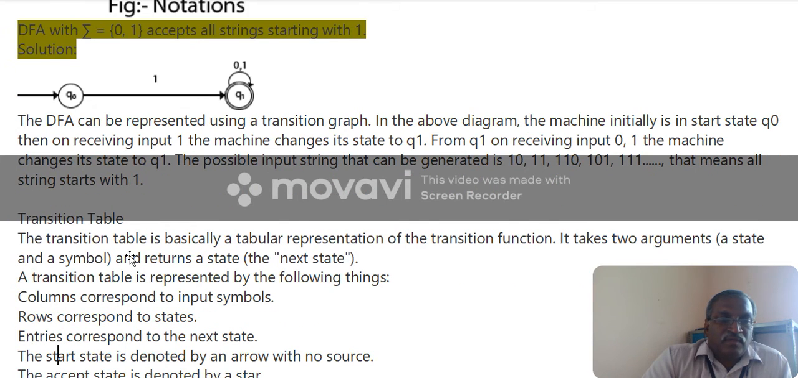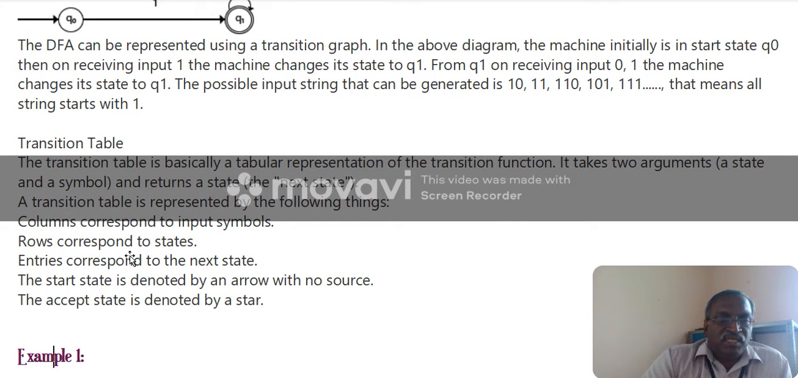Then the transition table. A transition table is basically a tabular representation of the transition function. It takes two arguments and returns a state. The table has rows and columns: the columns correspond to input symbols, the rows correspond to states, and the entry corresponds to the next state. The start state is denoted by an arrow with no source. The accepting state is denoted by a star. In the diagram we use a double concentric circle for the final state, while here they use a star for the accepting state.